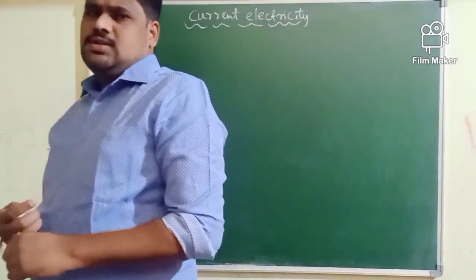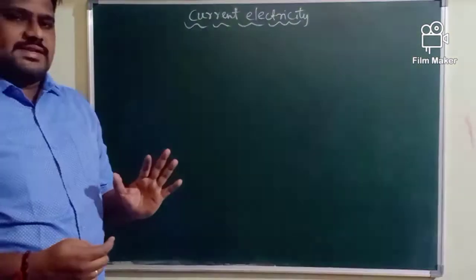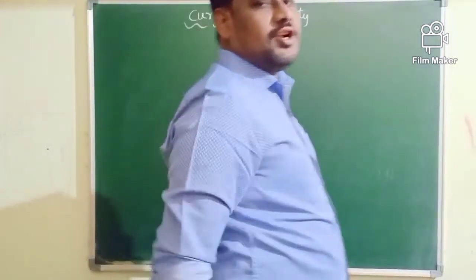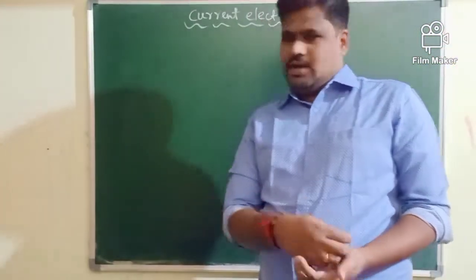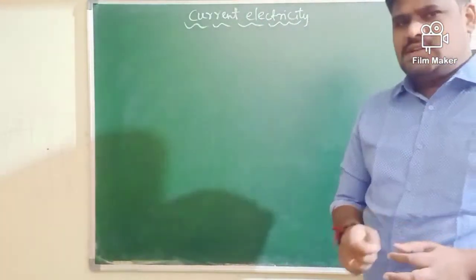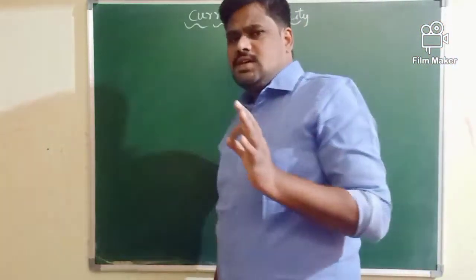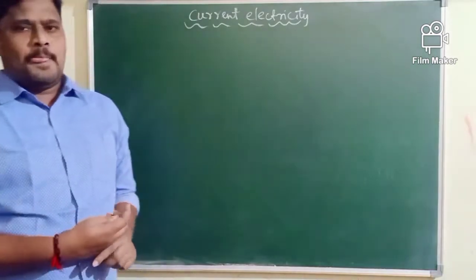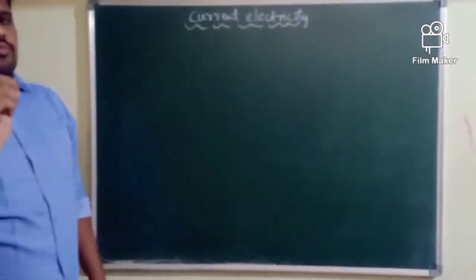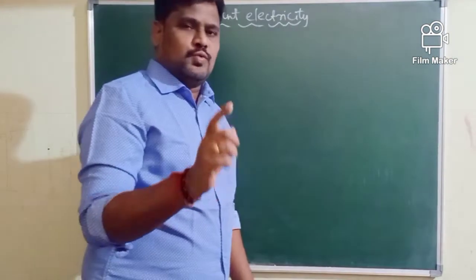My question is, what happens when the same charge is in the state of motion? What happens when the charge starts moving? Very interestingly, when the charge is in the state of motion, first it produces electric current. Second, the same moving charge is going to produce what? Magnetic field.